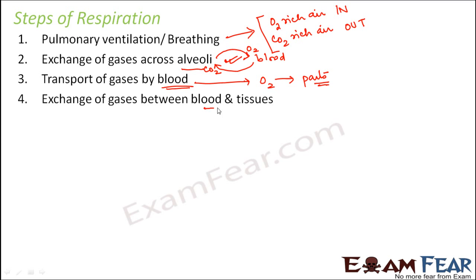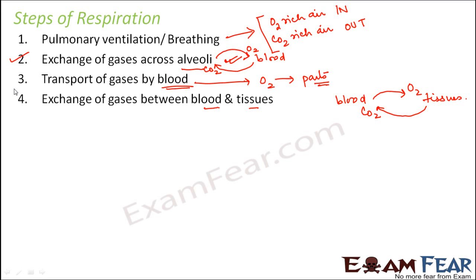What happens between the blood and the tissues? The blood gives oxygen to the tissues. Inside the tissues are the cells where cellular respiration is going on, where carbon dioxide is produced as a byproduct, so the tissues in turn give carbon dioxide to the blood. So again an exchange of gases takes place between blood and tissues.